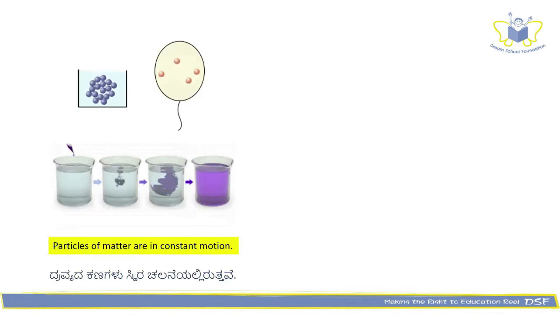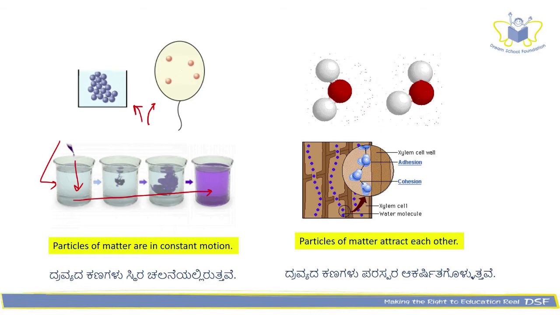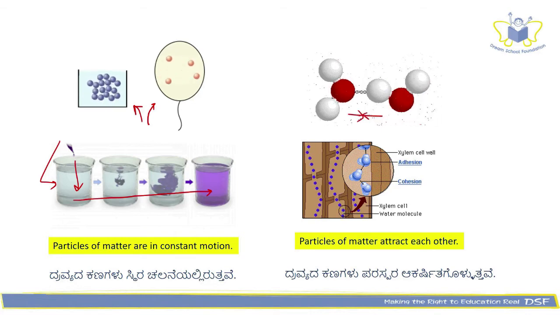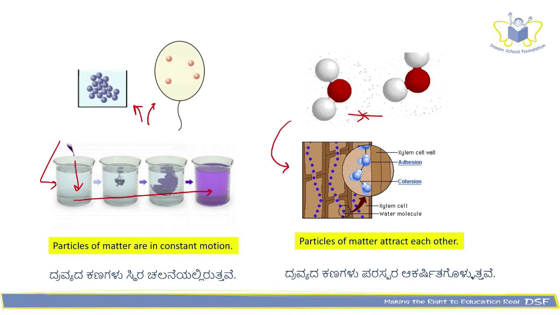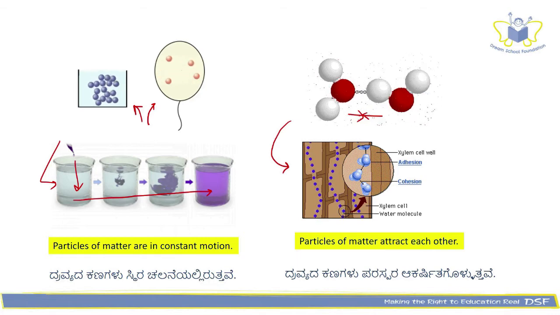Particles of matter are in constant motion. That is the reason why when you drop an ink into a glass of water, it disperses by itself without you mixing it. Particles of matter also attract each other. This property of matter is utilized by the plants to distribute water from the roots to other parts of the plant.